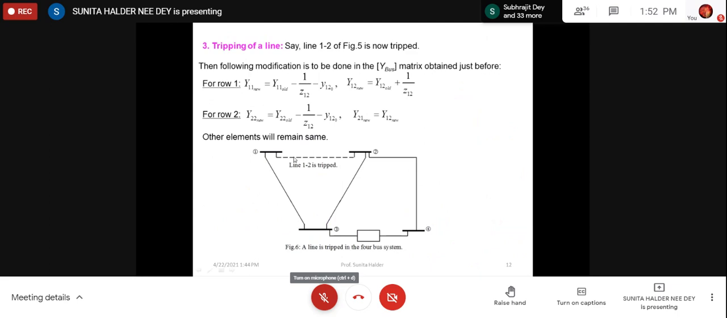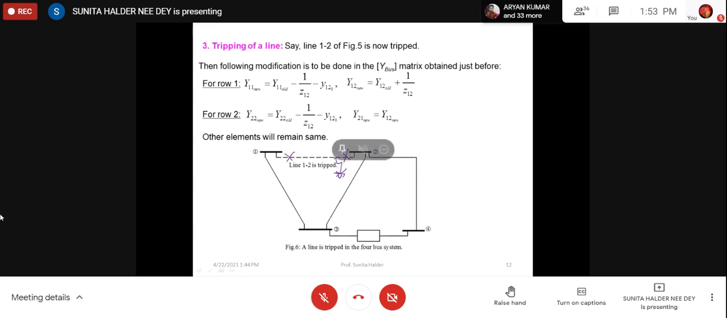Then tripping of line. Say now one line has been withdrawn. When there is a fault in a transmission line, then obviously we disconnect that. Say there is a fault in this line 1, 2. We have already learned this fault. Then if we sense the fault through the relay, the circuit breaker will break the connectivity, and this line will be disconnected from the system. So this is called line tripping, as if the line has been disconnected from the system.